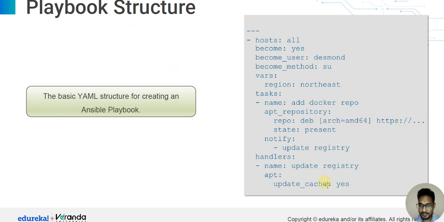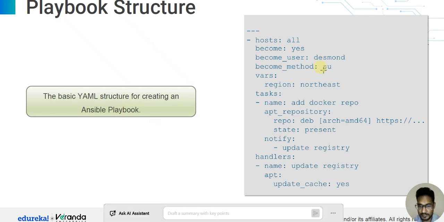This command is just the playbook structure. So this is the basic YML structure for creating an Ansible playbook, the basic architecture of an Ansible playbook.